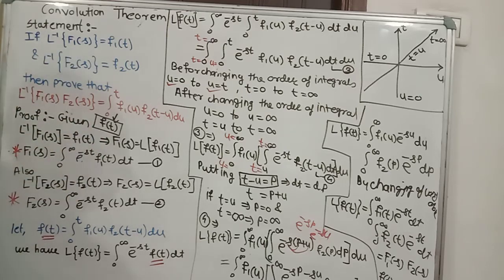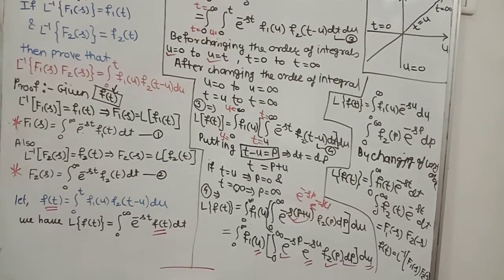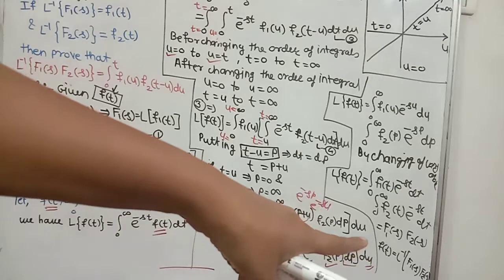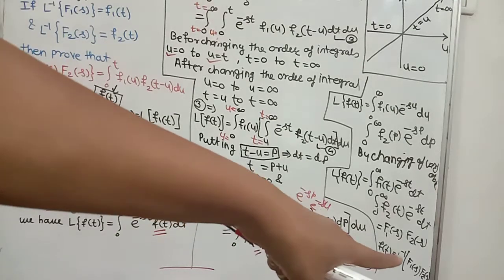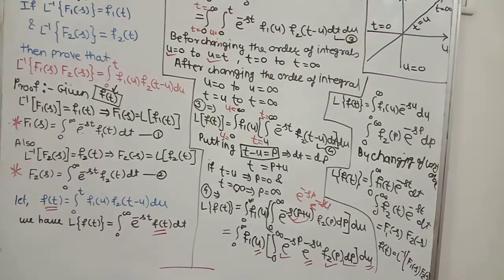So we get our result in this way. This is the convolution theorem. So f of t is equal to Laplace inverse of F1 of s into F2 of s. This is the convolution theorem for the Laplace transform.